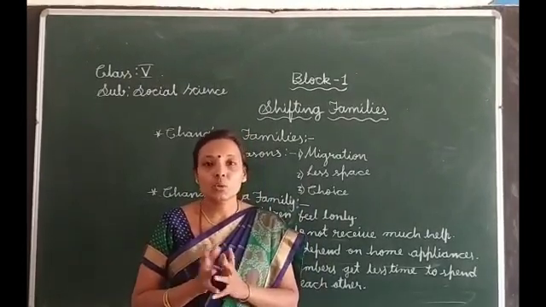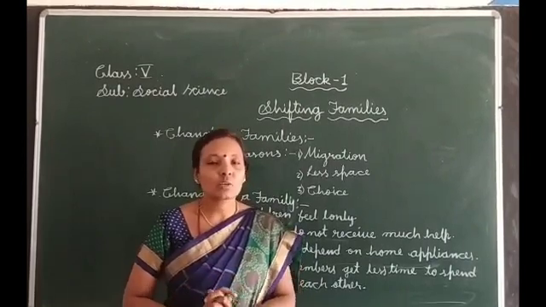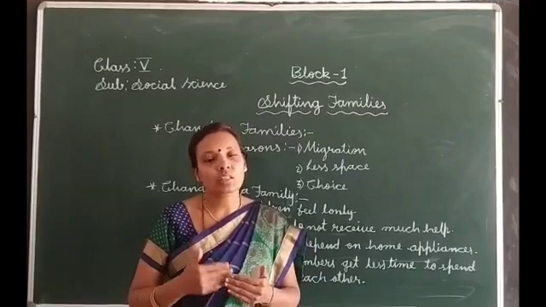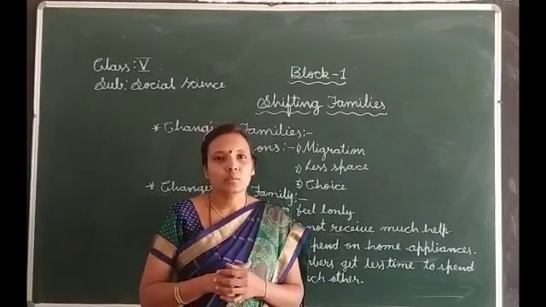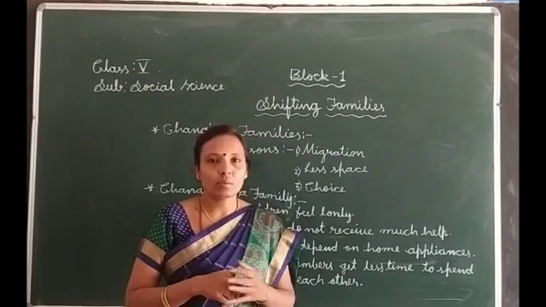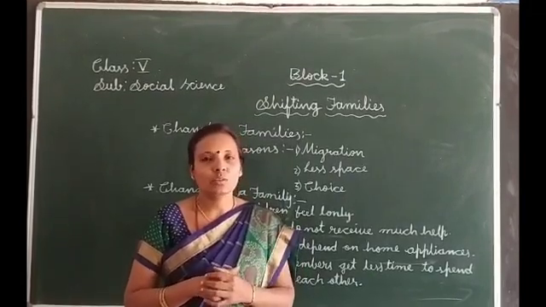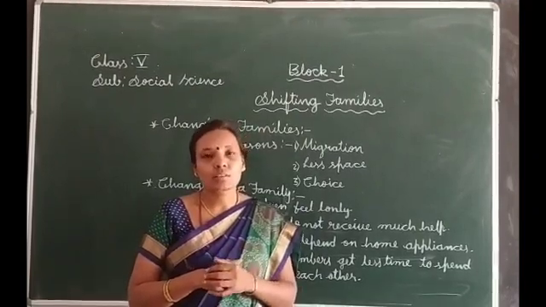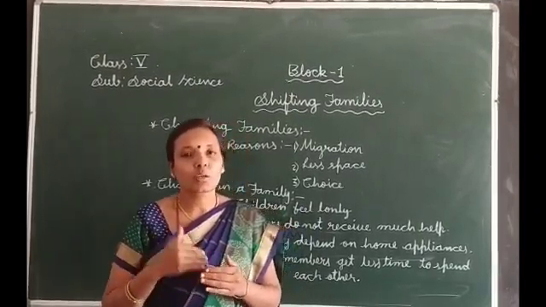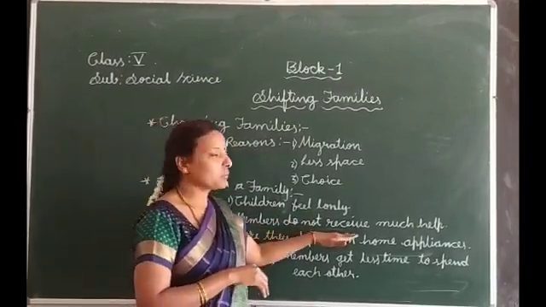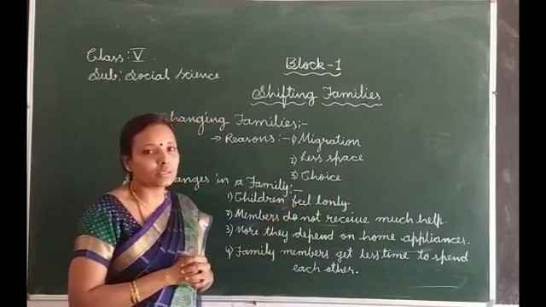But in nuclear family, nobody is there to share the work. They have to do their household work themselves. But there may be a maid or servant. She also helps. But in absence of her, they have to do their own work. So here they don't receive much help from others.